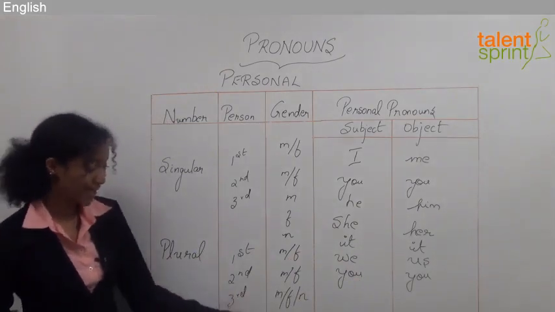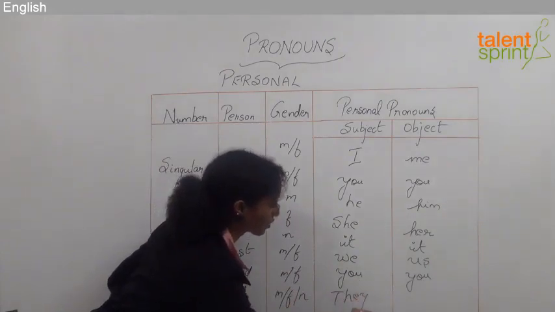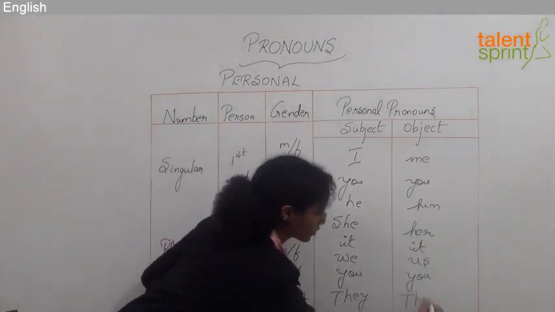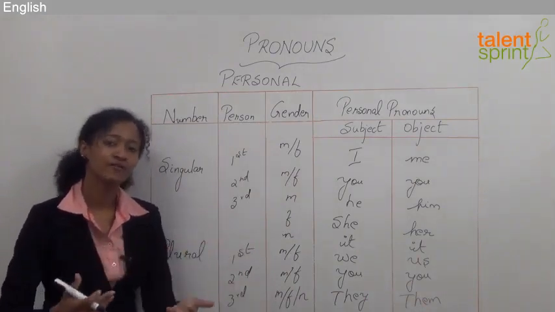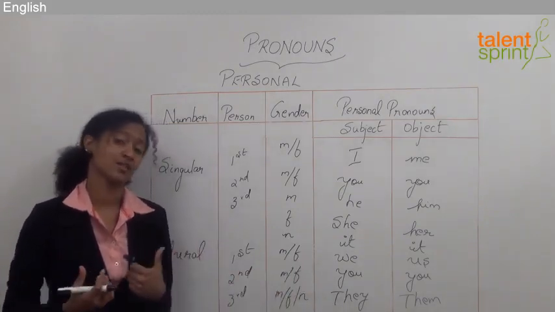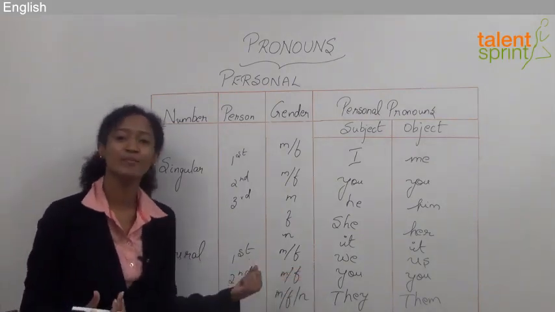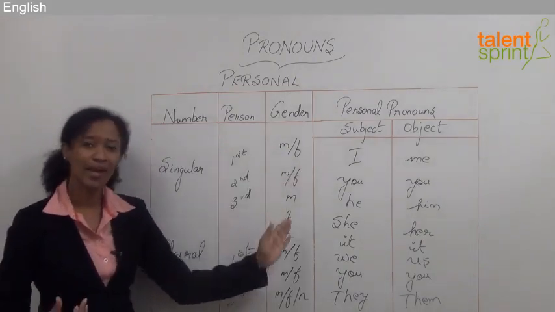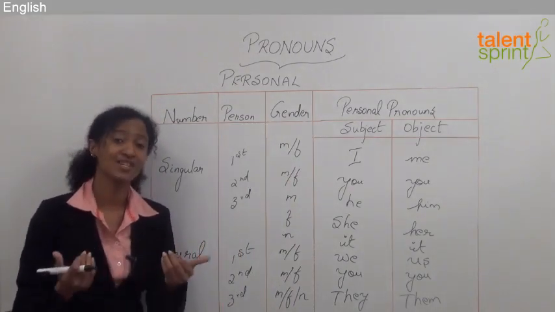Plural, third person, male, female or neuter gender. The subject would be they and the object is them. So for example, as a subject, they loved the movie. In that sentence, they is my subject. Them as an object in a sentence: Ram and Praveen joined them for the movie. In that sentence, them is my object. So you need to understand these basic forms of where the subject and the object appear in a sentence. That will make sure that your sentences are error-free.